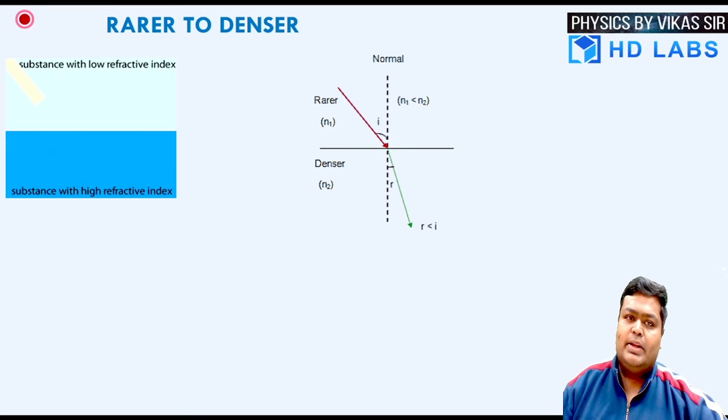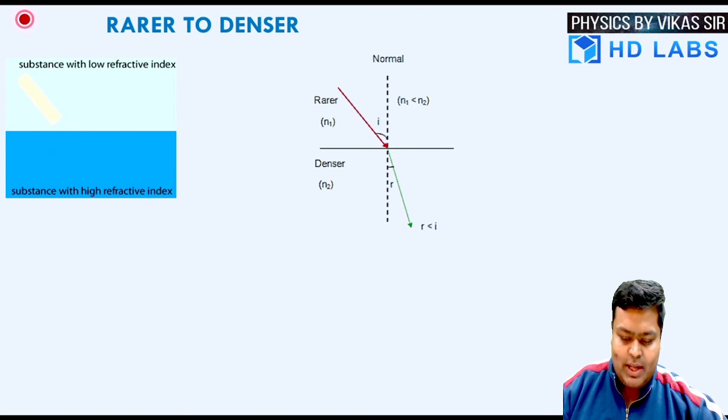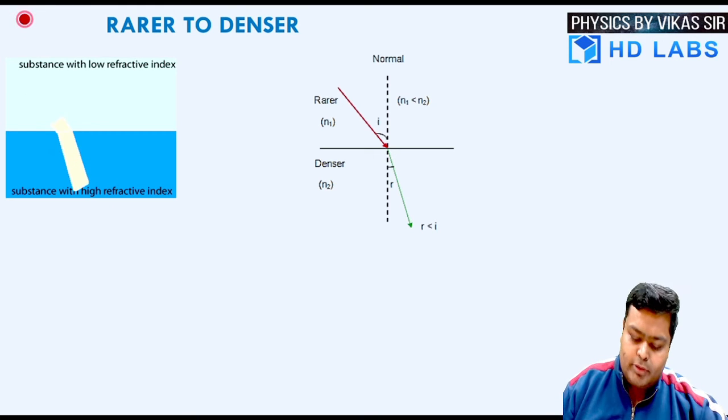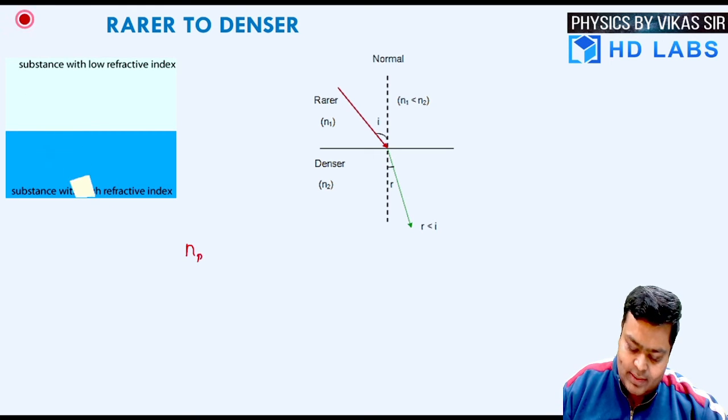Now let's say the ray of light travels from the rarer to the denser medium. So what happens? Let's apply Snell's law. So the ray of light is coming from the rarer medium. So I'm writing this as NR.